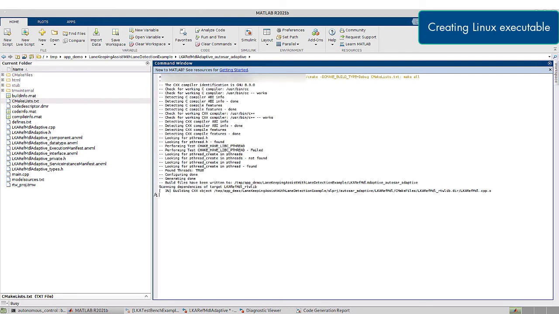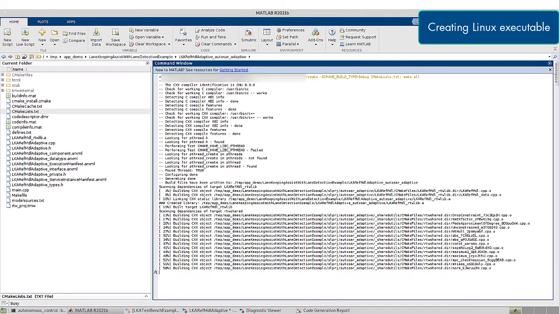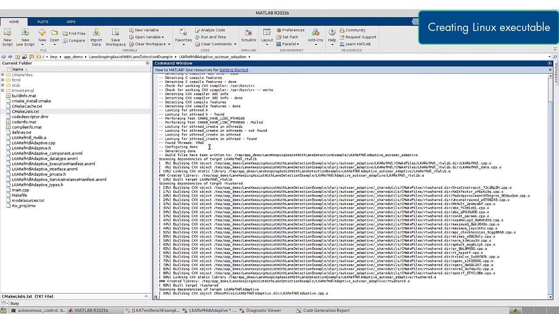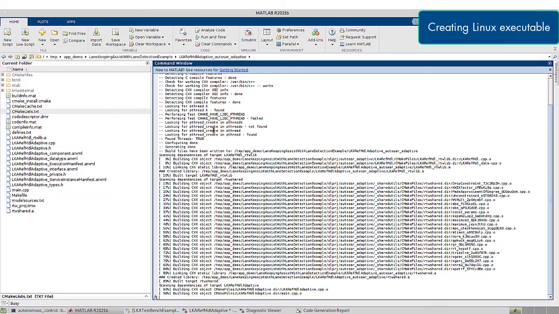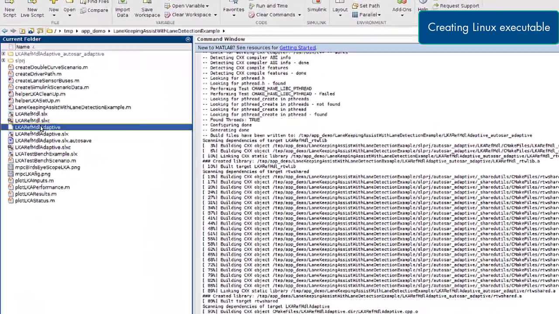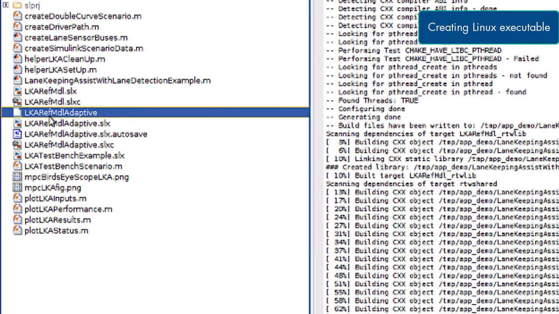Now invoke CMake and the make all command. Make sure that you have installed CMake software on your Linux system. CMake performs compilation and linking to create the executable. Navigate one level up in the folder hierarchy and verify that the executable is created. You can run the executable on Linux as a standalone application.